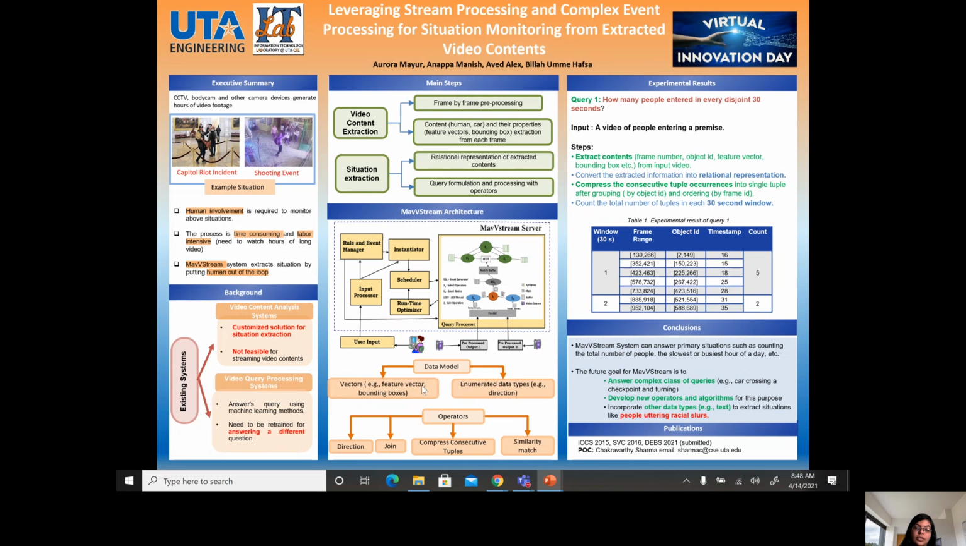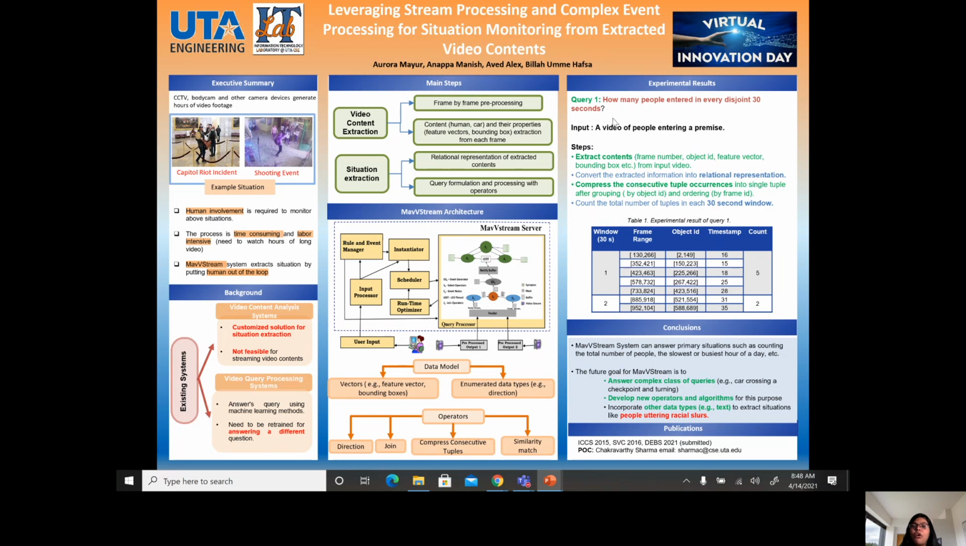Unlike relational models, vectors can be represented using only one attribute, whereas a vector of size 128 needs 128 attributes in a traditional relational representation. We have operators for calculating directions, joining two video streams, and getting rid of redundant tuples, and we can perform similarity match up to objects.